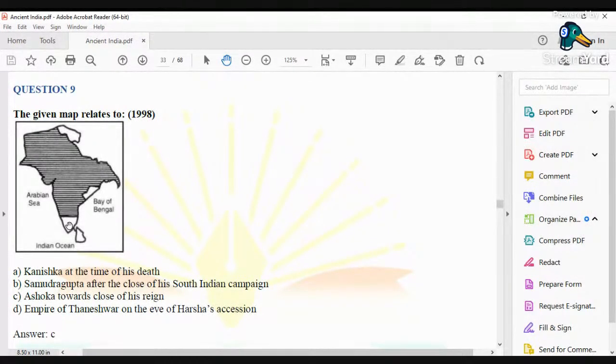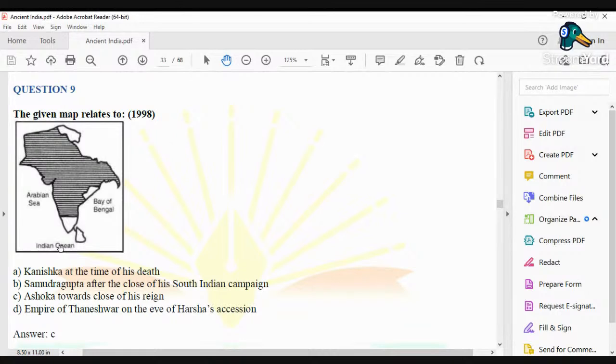These three dynasties have been mentioned in one of the Ashokan inscriptions. Of course, he did not mention one dynasty as Cheras, but the word which was used by Ashoka was Kerala Putras.